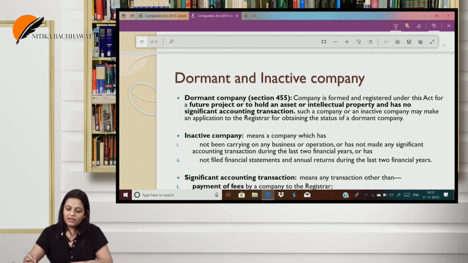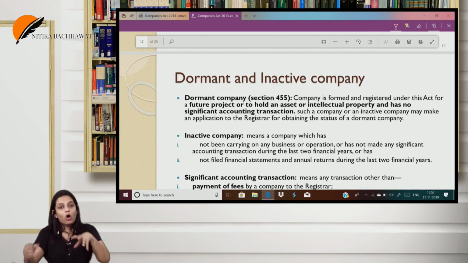A dormant company is one formed for a future project or to hold an asset or intellectual property. So the company is not going to work today.